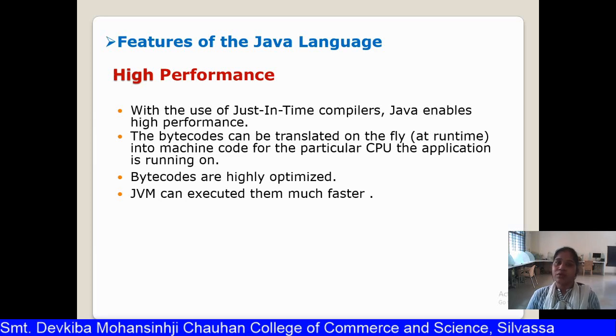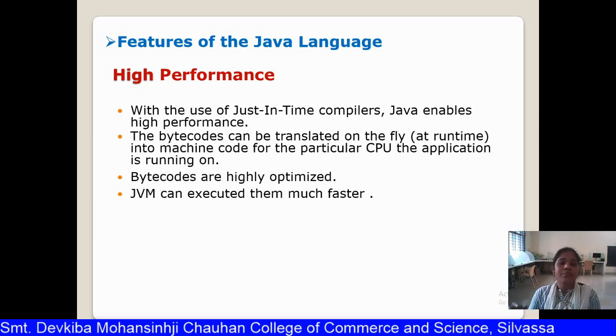Java provides very good, high performance with the help of some features. The first is the use of the JIT compiler, that means just-in-time compiler. This compiler compiles your Java code very fast, so that also increases the performance of executing a Java program. Second is the bytecode, which is directly interpreted, so you don't have to compile your code every time. It is directly executed on any platform, and it is automatically adjusted to the particular CPU of the application. So the bytecodes are highly optimized, and they don't require much memory.